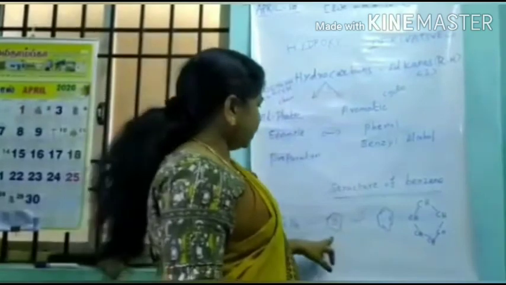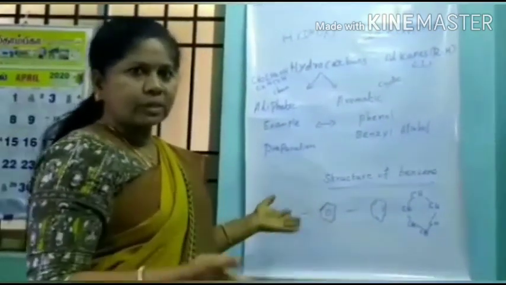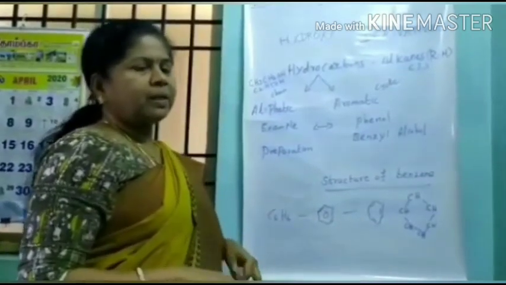Aromatic alcohol, the benzene and all, has a cyclic structure. Cyclic, closed structure, not open structure. Okay. Thank you so much.